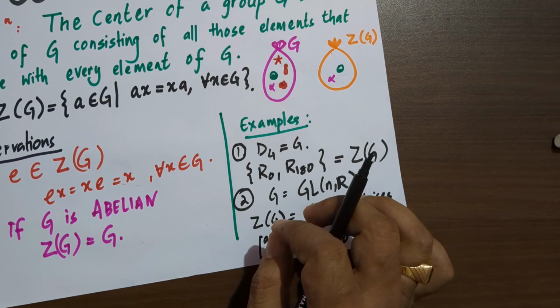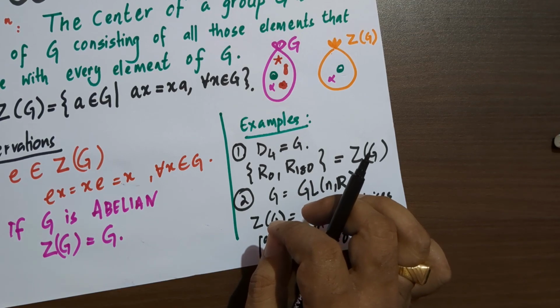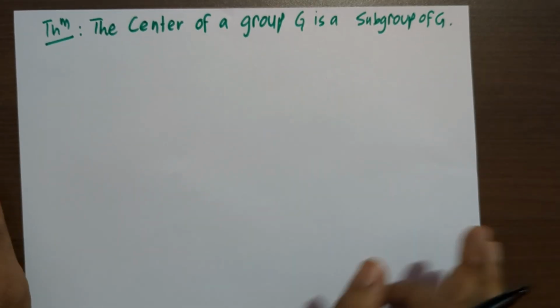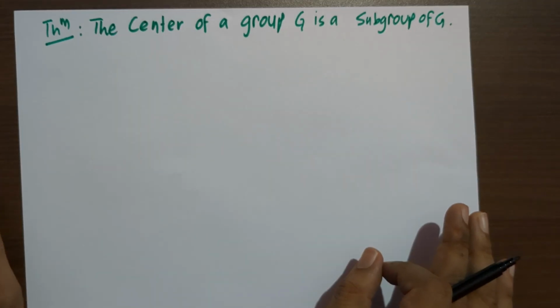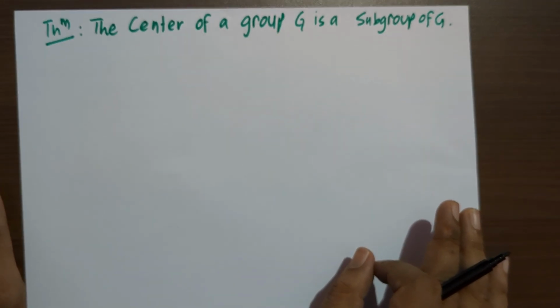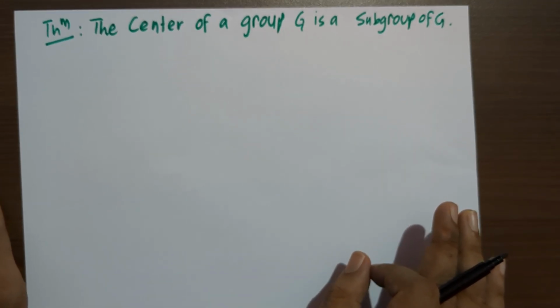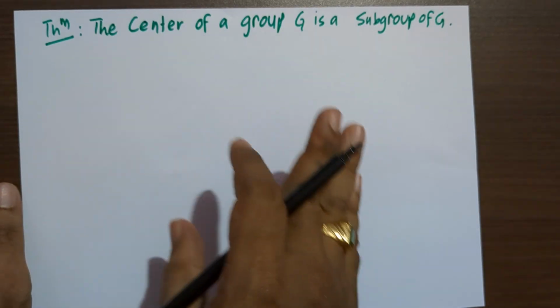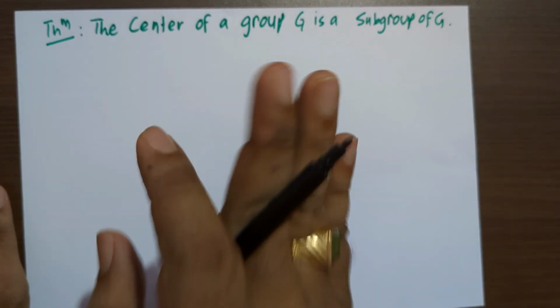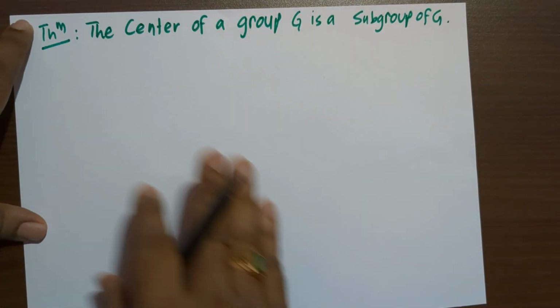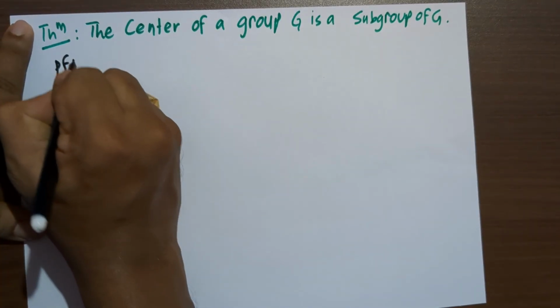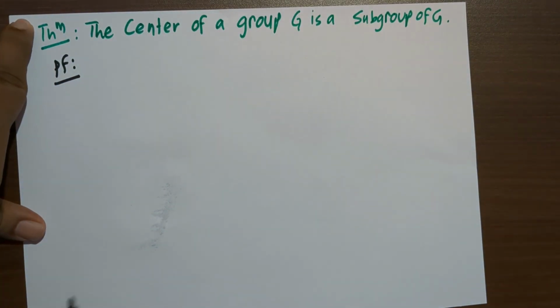Next, we will see a theorem on the center of a group. The center of a group is not only a subset of that group, it is a subgroup of that group. That means under the operation of group G, it will also satisfy all four group axioms. It is a group itself. And next we will prove that the center of a group is a subgroup.